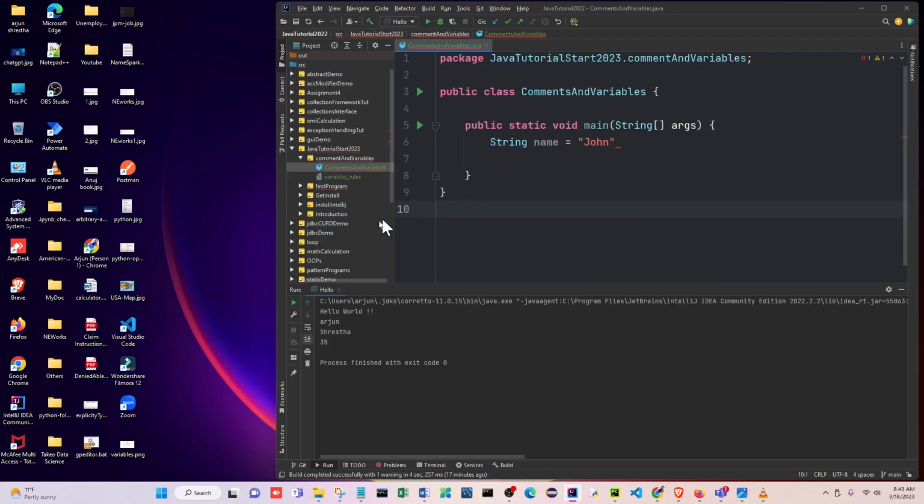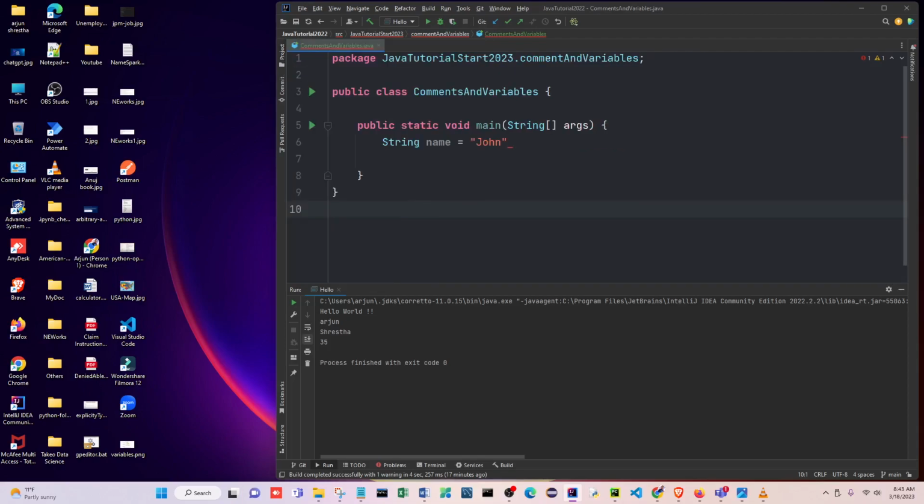See here, this red means if you put your cursor here, it says expected semicolon, insert semicolon. It gives you a notification. So don't forget this one. Every line, when you finish, you have to put the semicolon. Otherwise this will give an error for you.